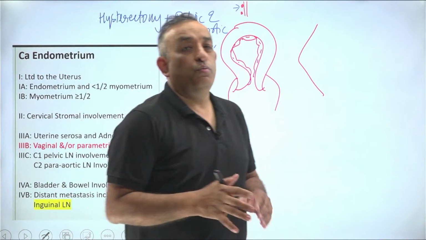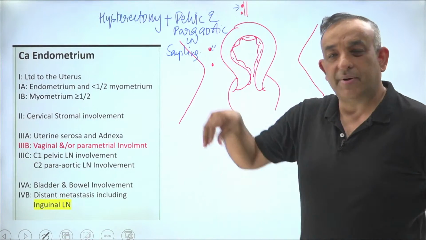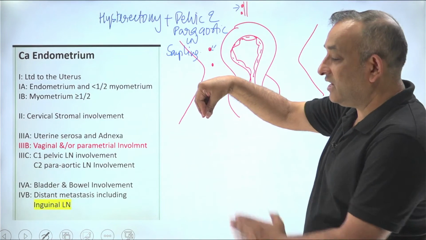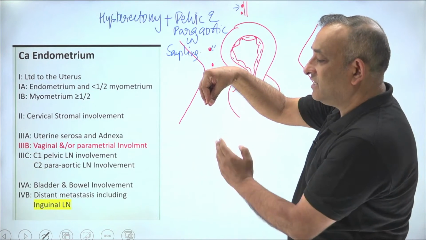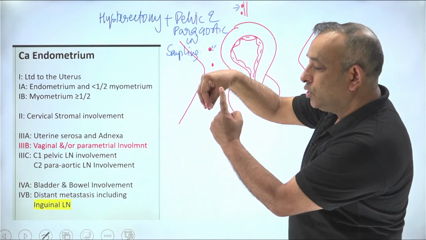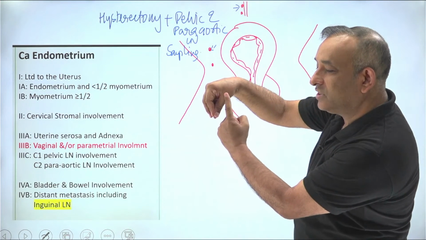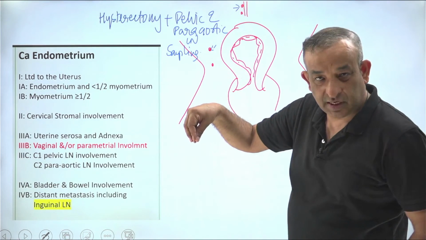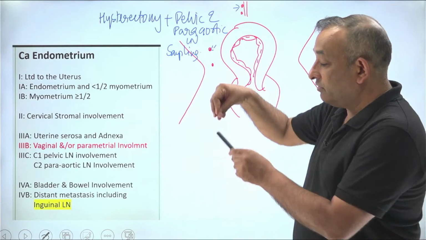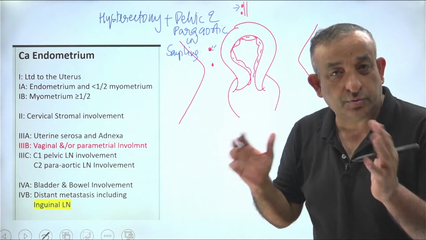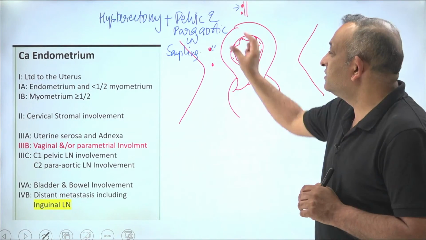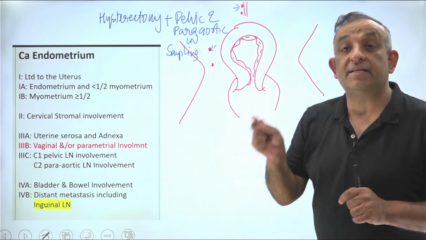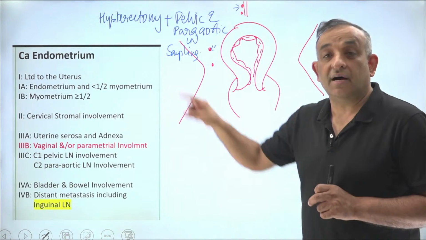And when this uterus goes to the path lab, just like my hand, I'm going to slice it and see whether it's going from the endometrium to the myometrium, less than half, more than half, or going till the serosa. Then I'm going to see if it is involving the cervix or not. So that is about the uterus and the cervix. Then I will see the lymph nodes which I sent, whether they are involved or not. So based on that, I will get the staging.